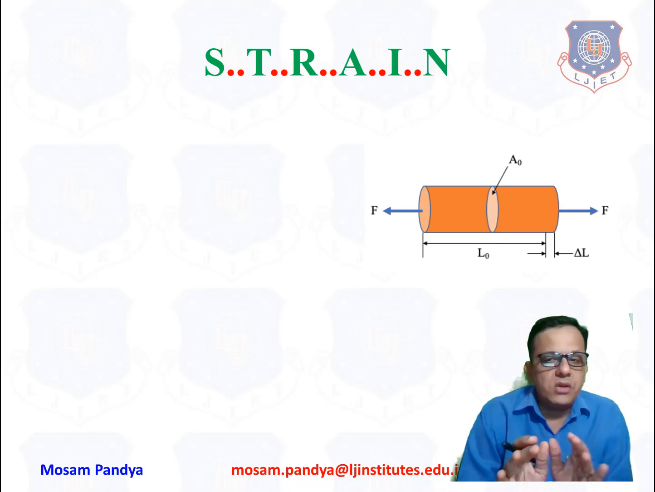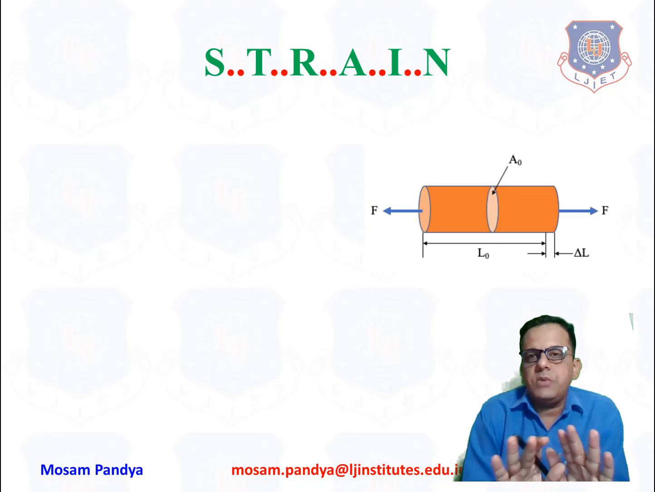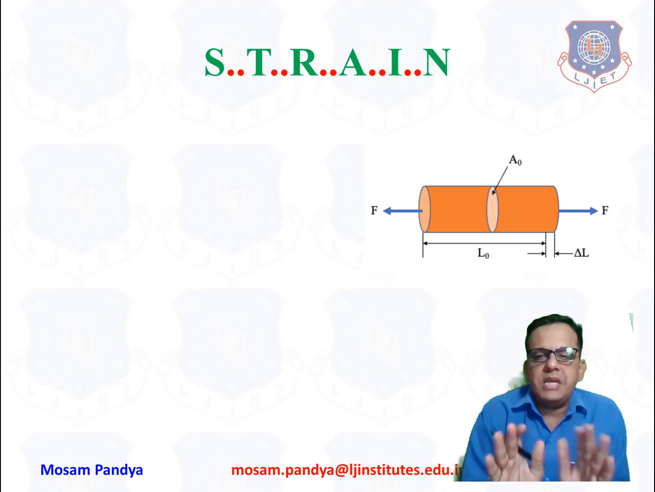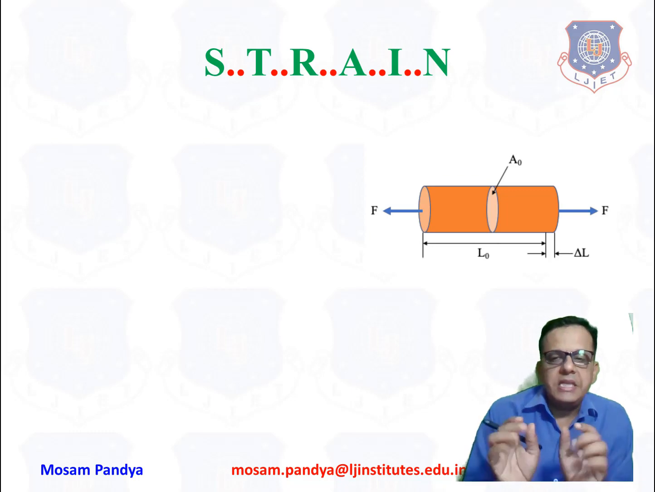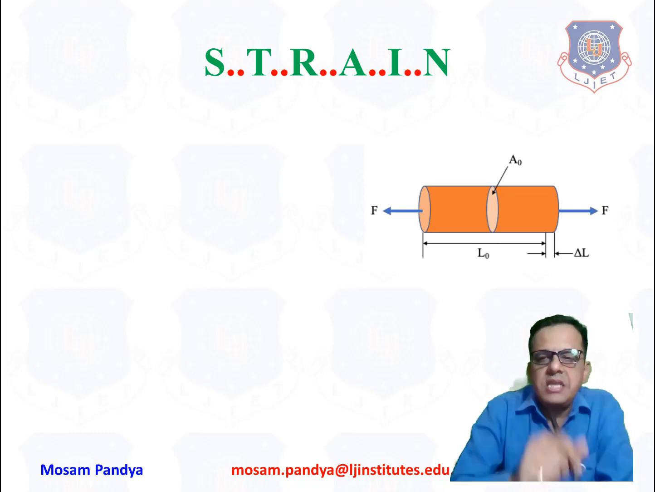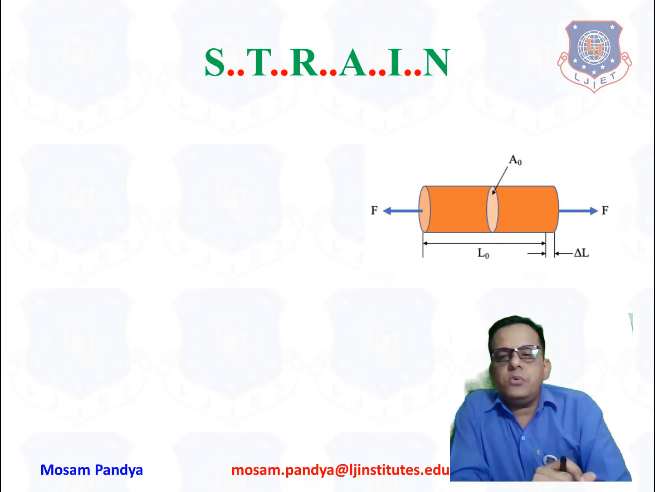Right now we are not considering the effect on the cross section area, and we will soon talk about the effect in the x direction, in the y direction, and in the z direction. So right now we are not talking about a two-dimensional idea, we are just talking about one dimension, that is the length. And here you observe the length change is delta L, which is increased due to tensile force.